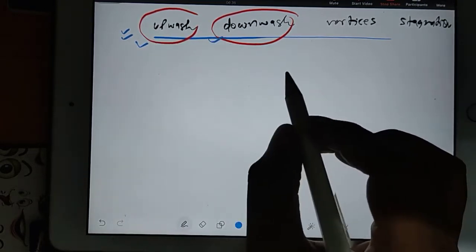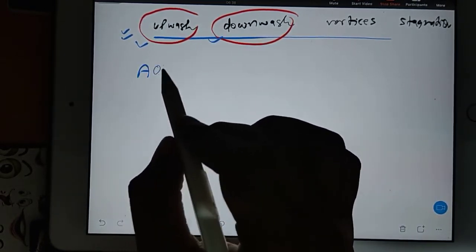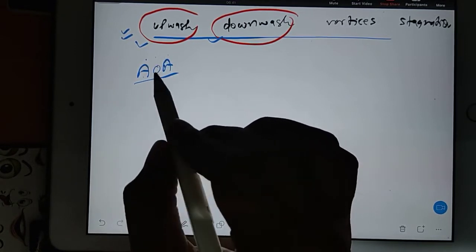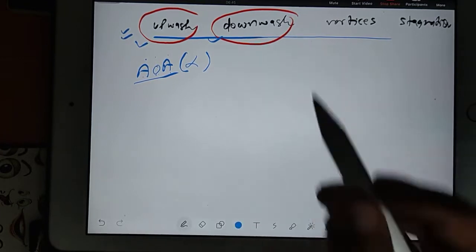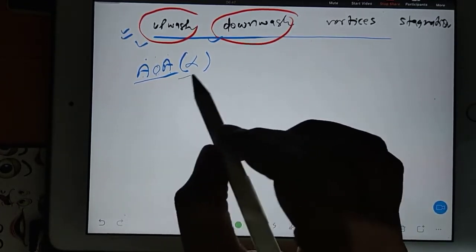So actually, when we talk about angle of attack, we use the symbol AOA, angle of attack, and we give alpha as the symbol for angle of attack. So what is angle of attack?